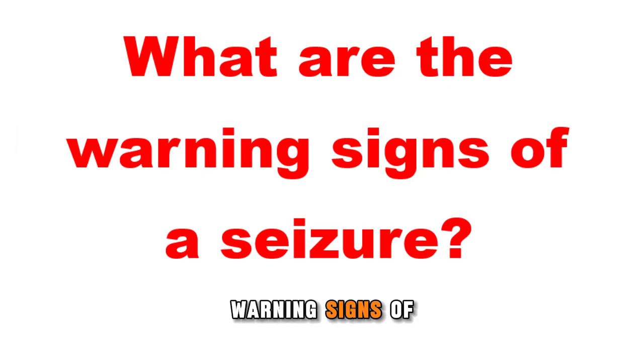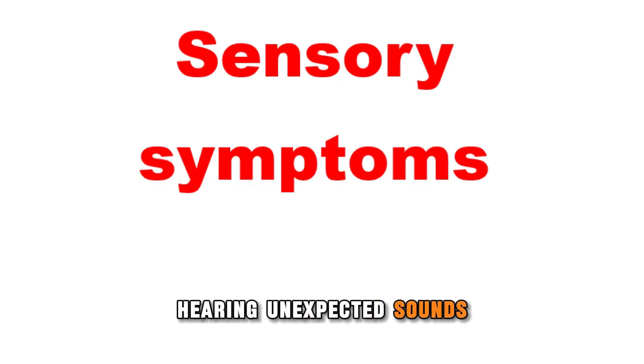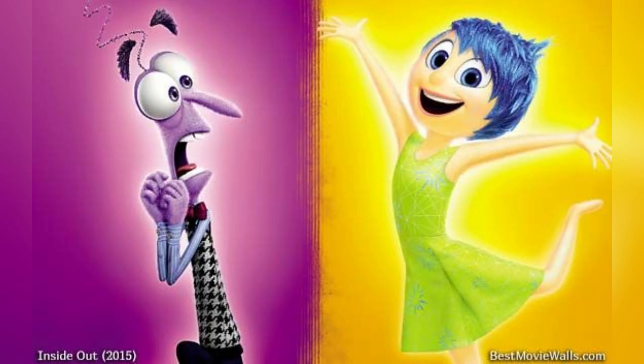What are the warning signs of a seizure? Sensory symptoms: seeing bright lights or distortions in how objects appear, hearing unexpected sounds, sudden unexpected tastes or smells, and strange feelings on your skin. Emotional changes: strong emotions like fear or joy.